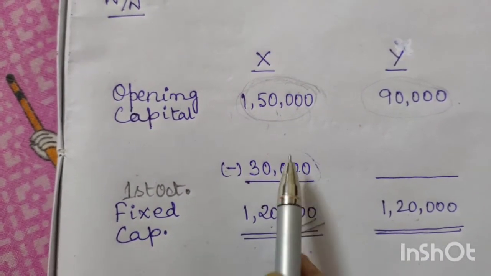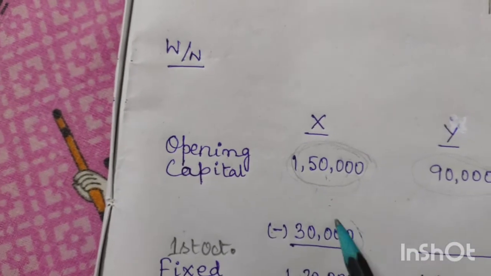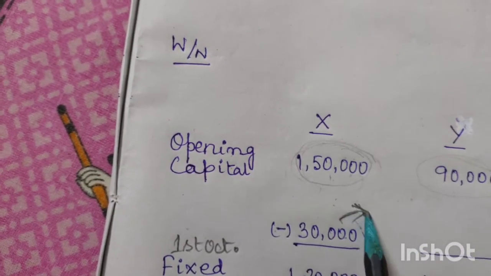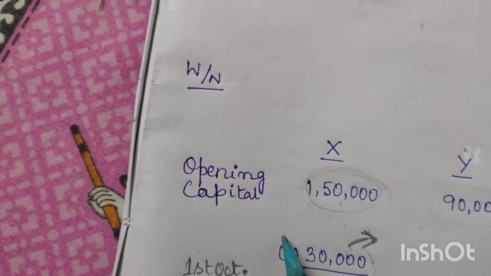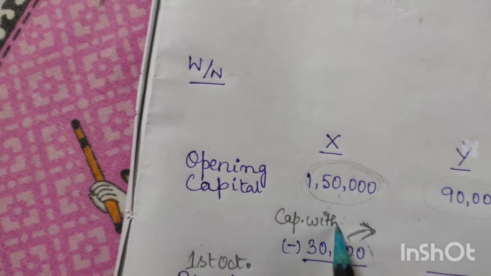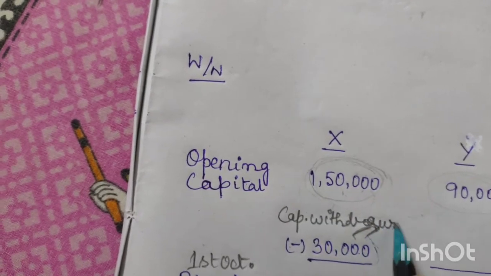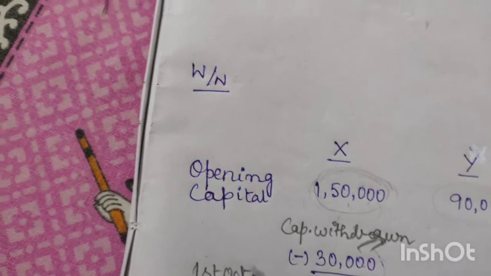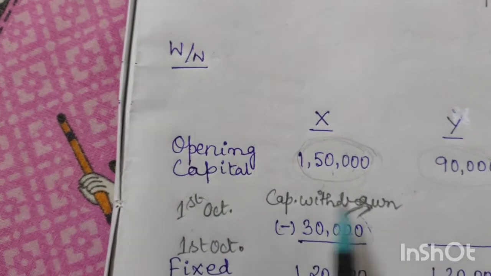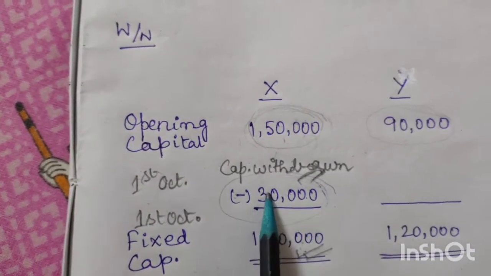Minus means he is going to take out the money. The amount taken out is treated as capital withdrawn, as we all know. So on 1st October X has withdrawn 30,000.